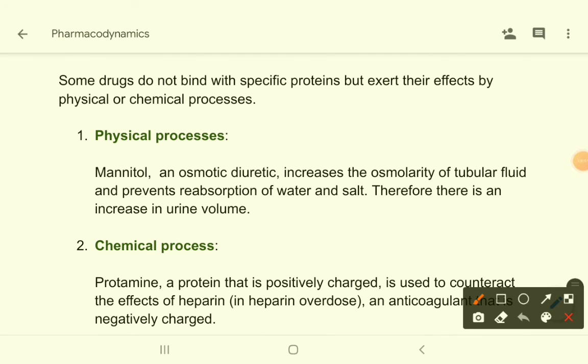Protamine sulfate is a protein that is positively charged, and heparin, which is an anticoagulant, is negatively charged. So whenever there is heparin toxicity or heparin overdose, we want to counteract the action of heparin, so we give protamine sulfate. Protamine is positively charged, so it chemically reacts with heparin and neutralizes it. Hope you understand this.